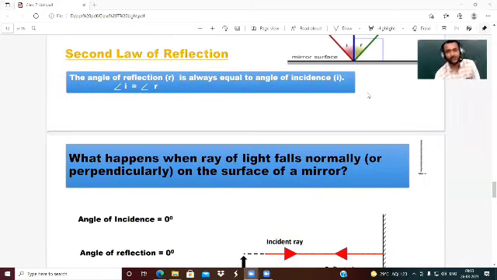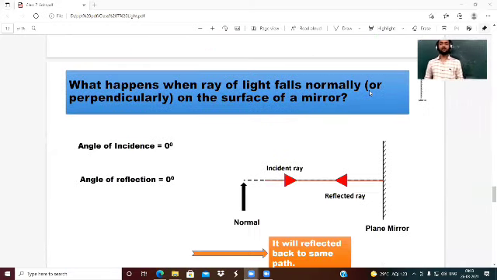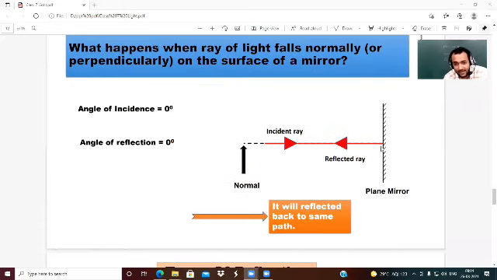Now there is a special condition. What happens when a ray of light falls normally, or we can say perpendicularly, on the surface of a mirror? So if a ray of light falls normally, means perpendicular to the mirror surface, what happens? The reflected ray will follow the same path of the incident ray. So here the angle of incidence is 0 and the angle of reflection is 0.